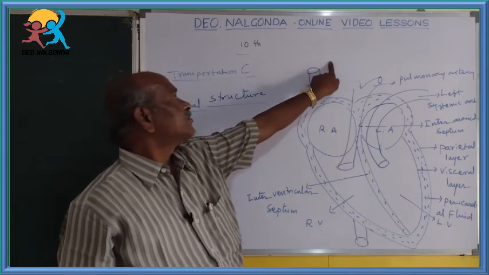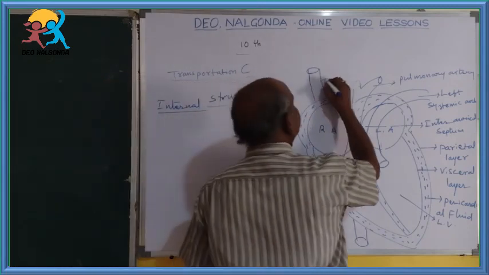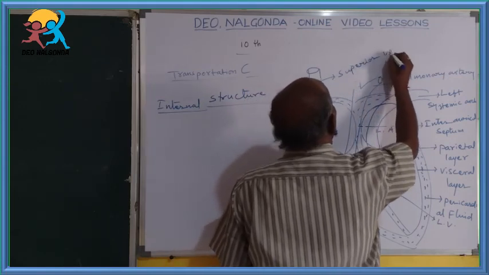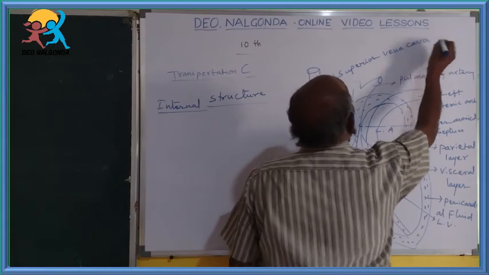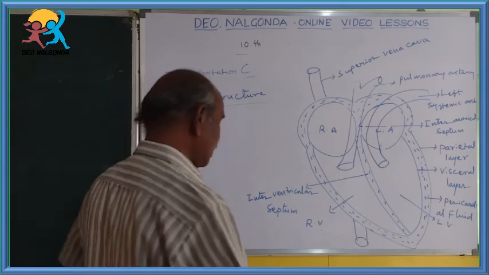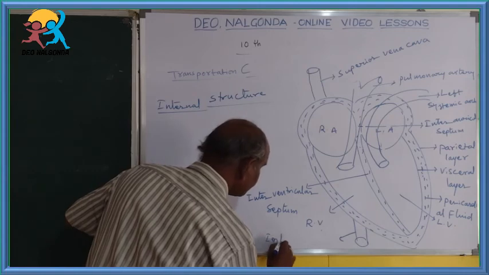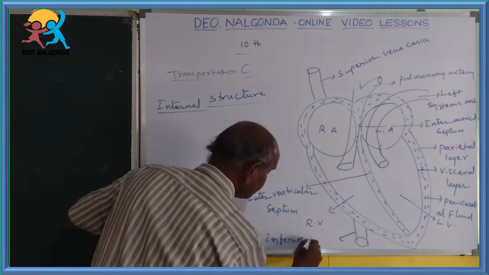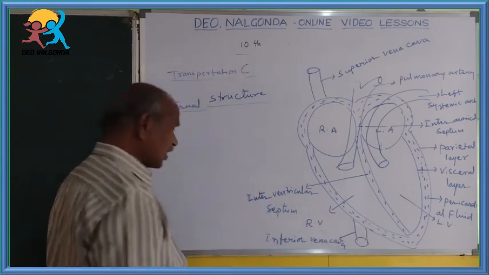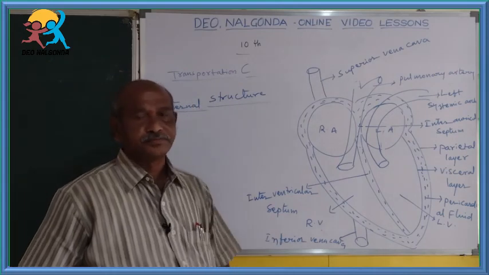So the top one is called the superior vena cava, or anterior vena cava. Then the bottom one is called inferior vena cava or post caval vein.